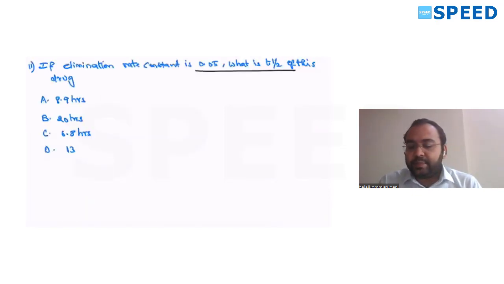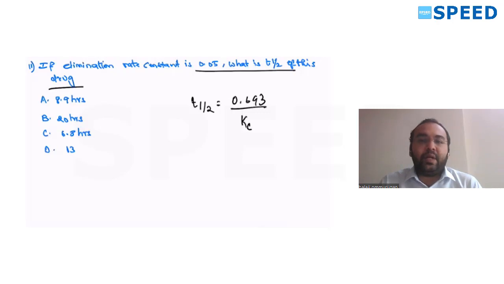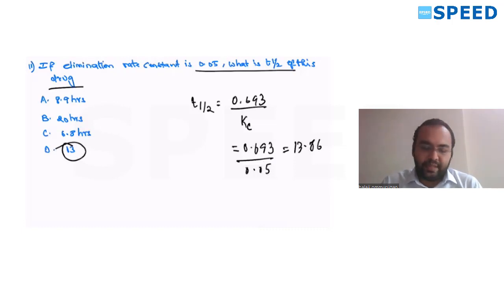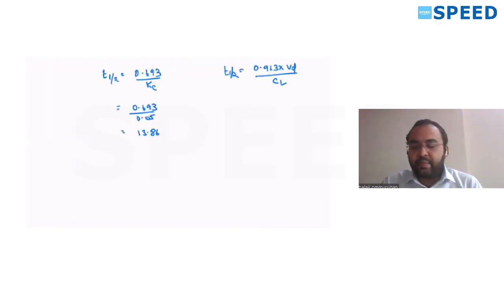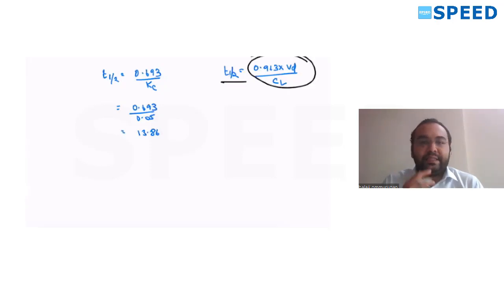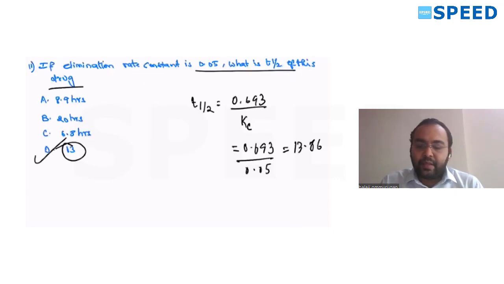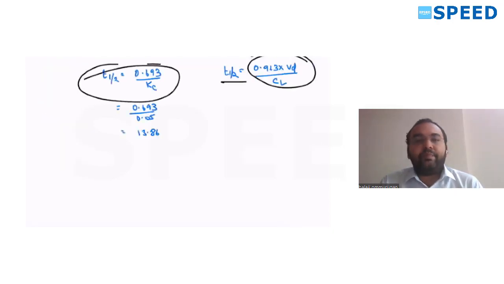If elimination rate constant is 0.05, what is the T half of the drug? It's very easy. T half, direct formula. It's all Goodman and Gilman. 0.693 divided by elimination rate constant. So if you divide this by your rate constant, the answer you get is 13.86. So the closest option here is 13. So answer D is the option. Now another formula by which T half is 0.693 into VD by clearance, volume of distribution, but they have not given that. They have given elimination rate constant. So remember this formula. There are two formulas for T half. Learn them by heart.